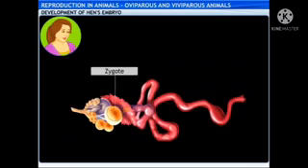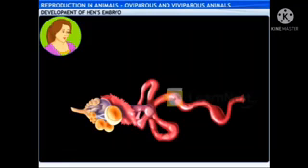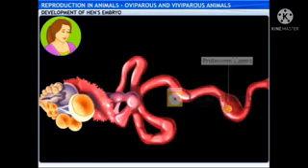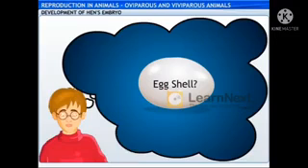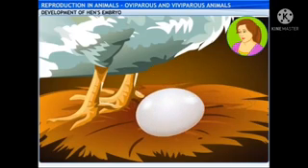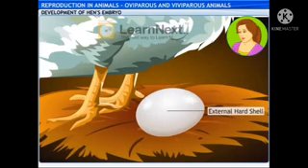The zygote undergoes rapid division after fertilization and moves down the oviduct. During this period, many protective layers form around the developing embryo. Is that what forms the eggshell? Yes. After the external hard shell is formed, the hen lays the egg.